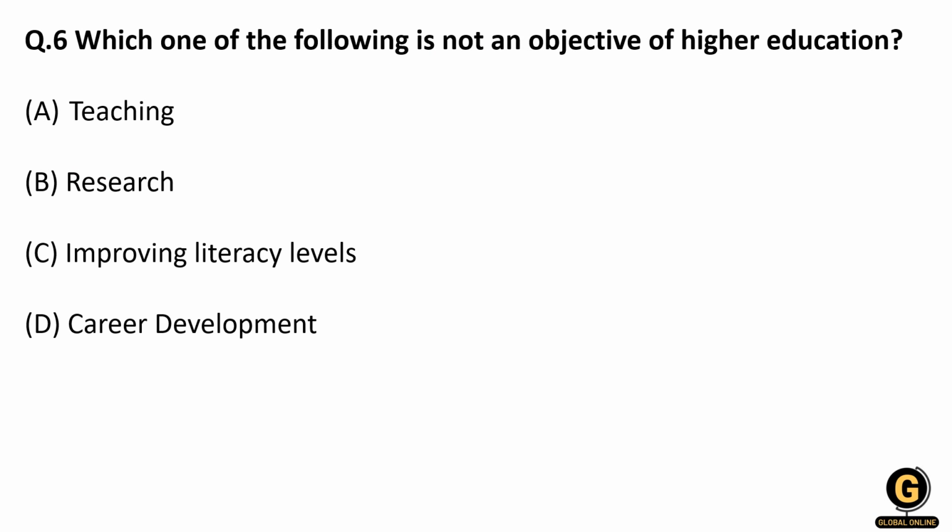Which of the following is not an objective of higher education? So students, you need to understand what higher education is. Higher education is after your primary education and secondary education, so it is also called tertiary education.